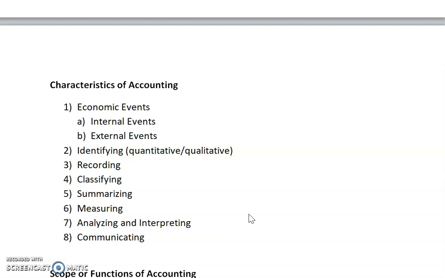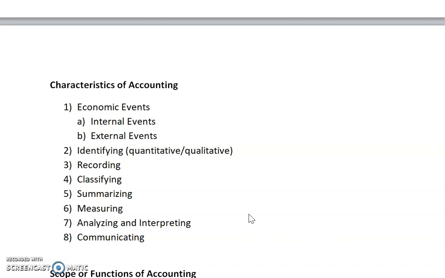Then recording: we record the transactions in a systematic manner, in journalizing. In classifying, we maintain ledger accounts. Then in summarizing, we maintain the trial balance. In measuring, we measure these items in a monetary manner, whether they are of a financial character or not.